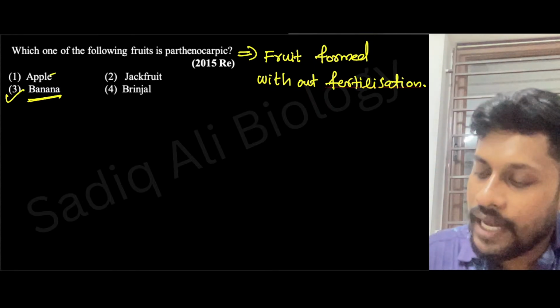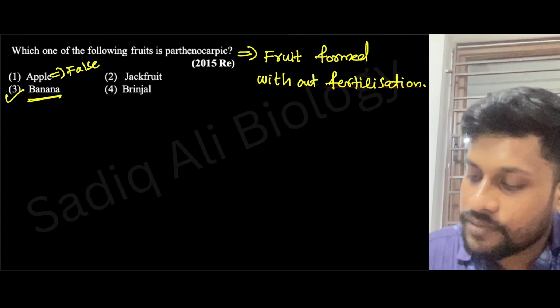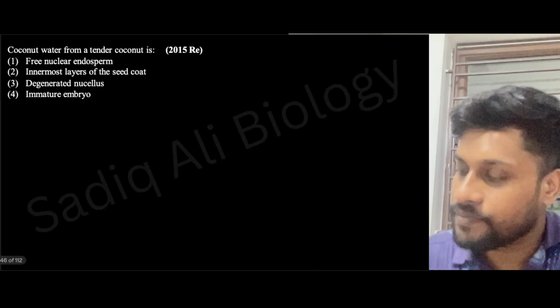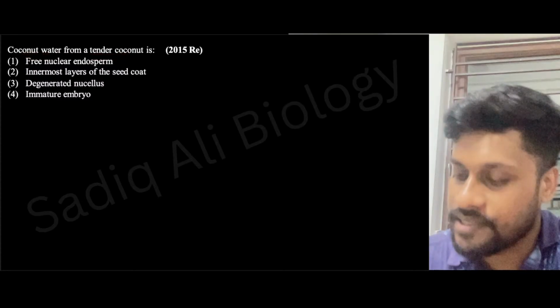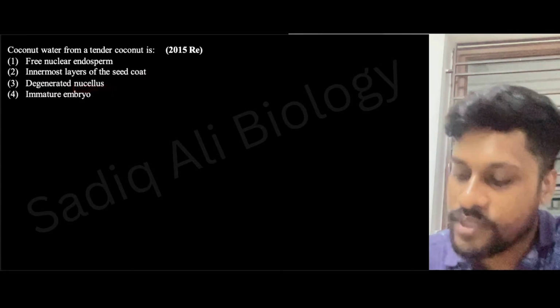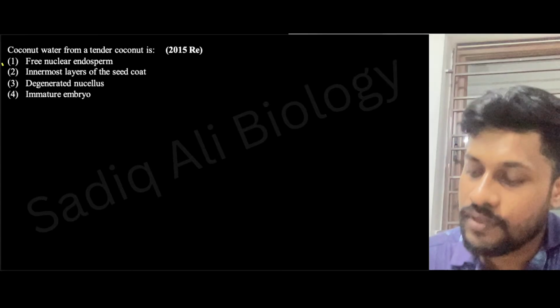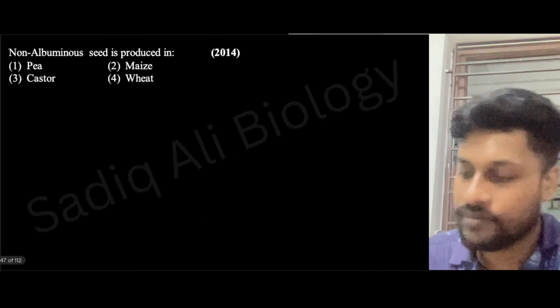What is apple? Apple is an example of false fruit. Yes. Next, coconut water from a tender coconut is: free nuclear endosperm, innermost layer of the seed pod, degenerated nucellus, or immature embryo. What will be the answer? Free nuclear endosperm, right? We already discussed it.